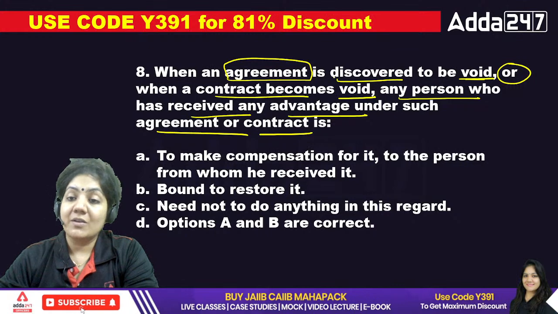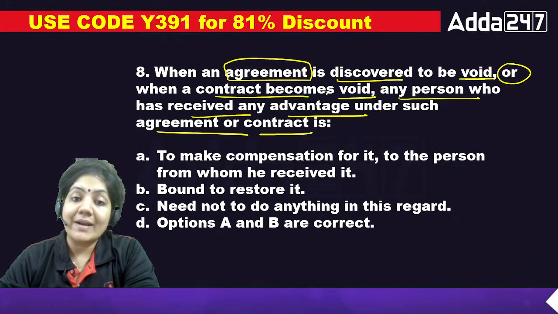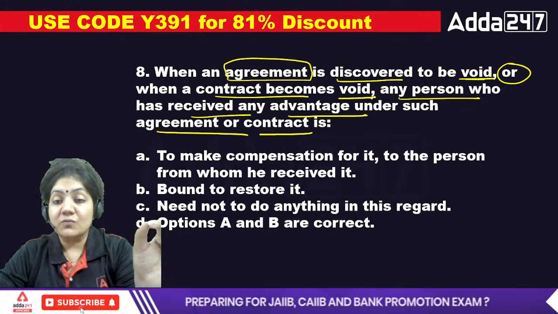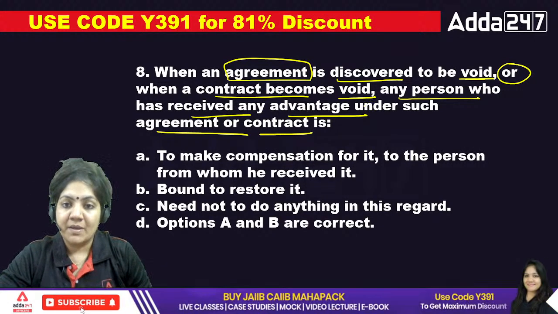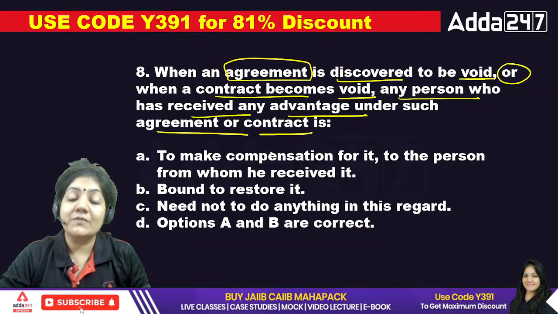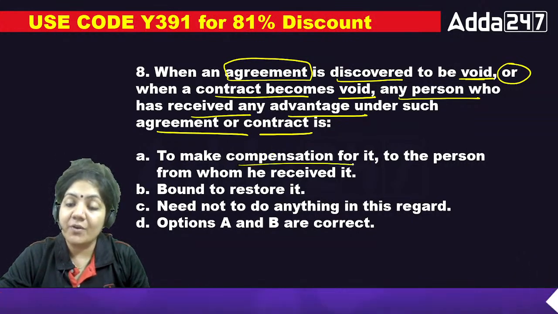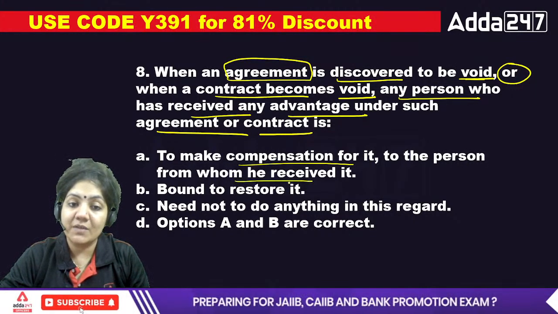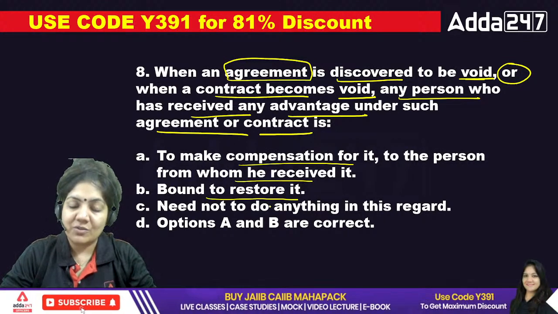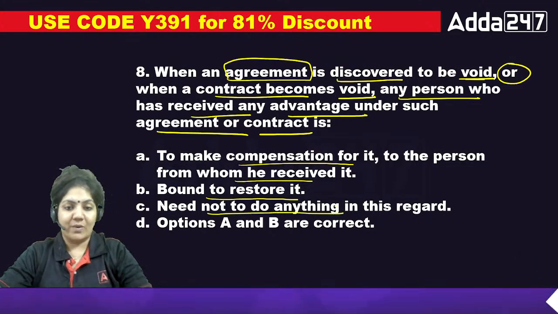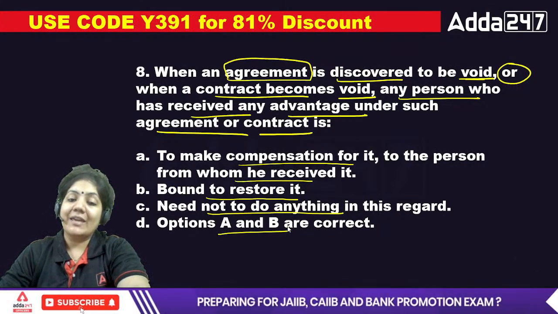If the agreement is void, contract is void, but in that void contract, if any person is receiving something, some profit, so what will it be called? To make compensation for it to the person from whom he received it, bound to restore it, means give back to the rightful owner, or need not do anything in this regard. Eighth one. And the last one is both A and B are correct.